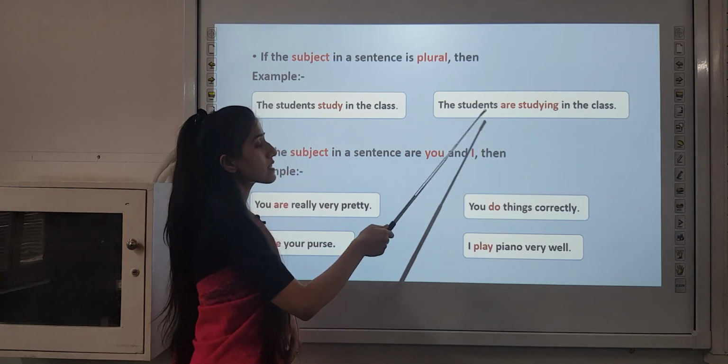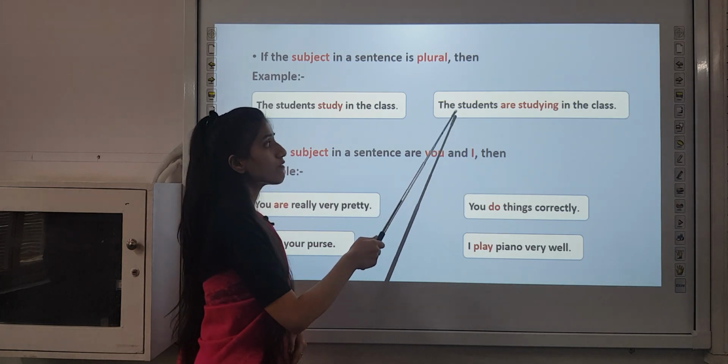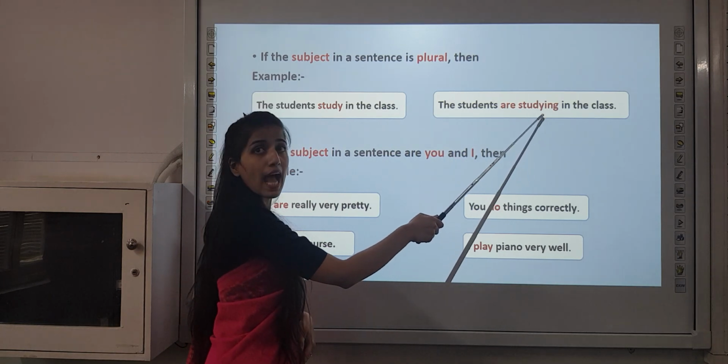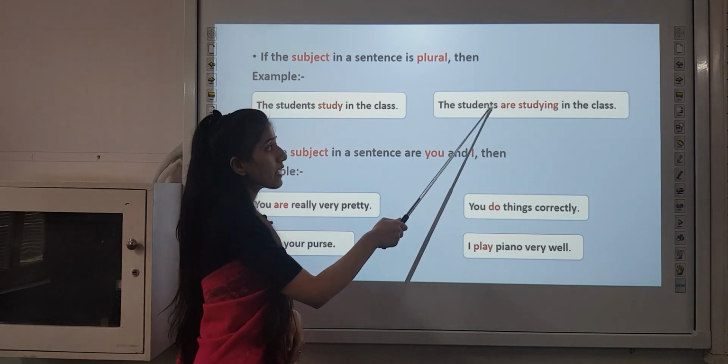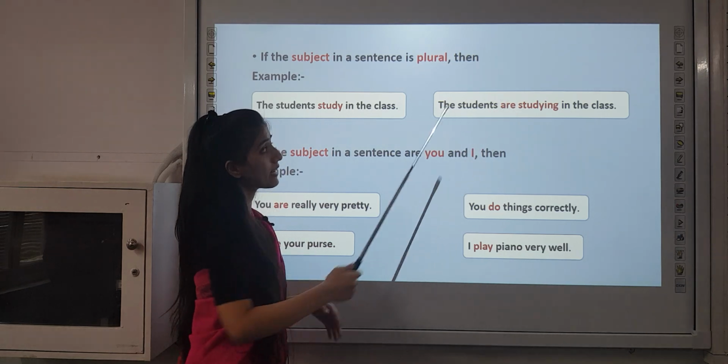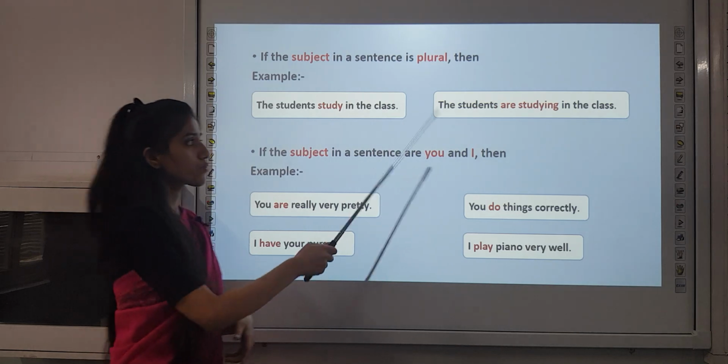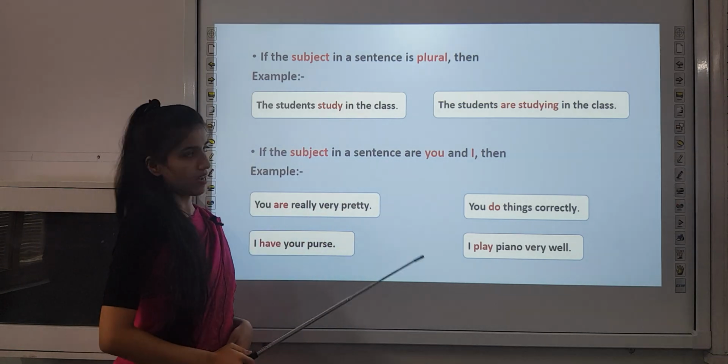So here you can see the subject, that is plural, is not being followed directly by the main verb, that is the action verb. In between there is a helping verb, and as you all know, are comes with plural. So here it is, students are studying in the class.